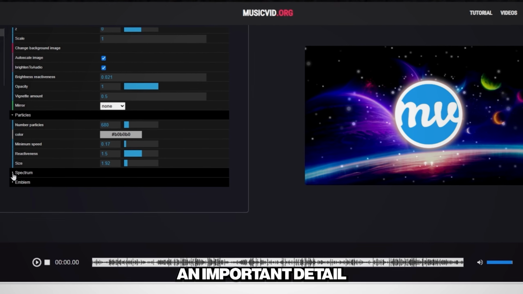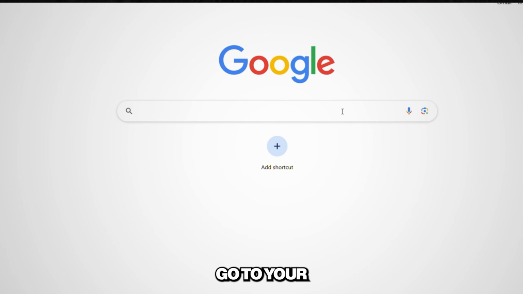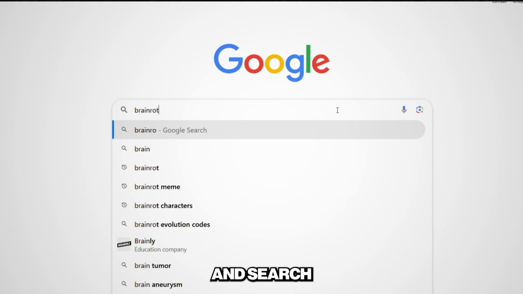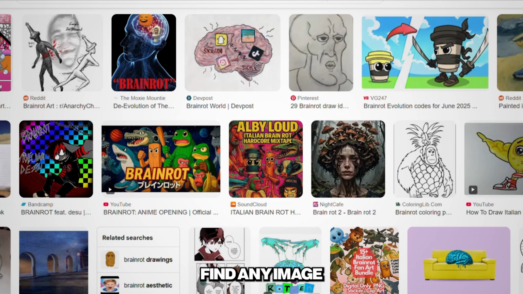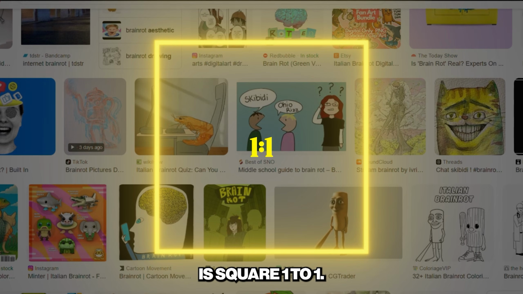Now, an important detail is the emblem in the center. I will customize it with my own style. Go to your browser again and search Brainrot Arts. Find any image with Brainrot characters and download it. It is best if the image is square, 1:1.